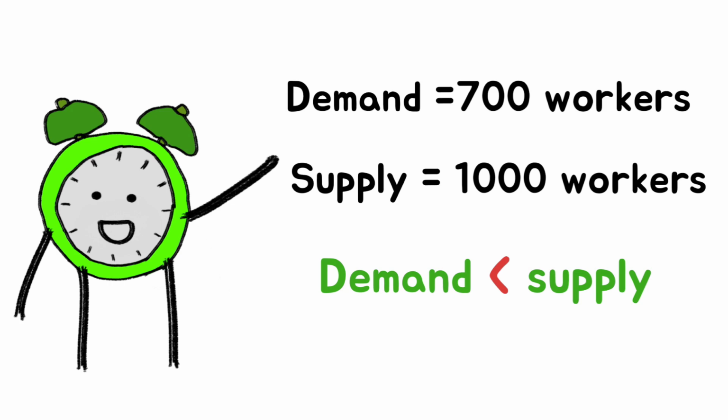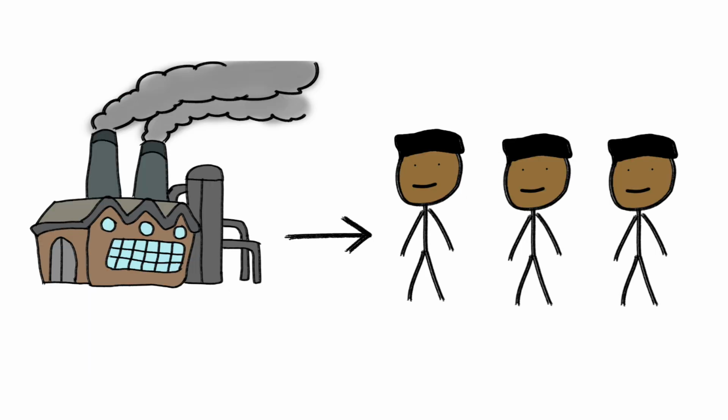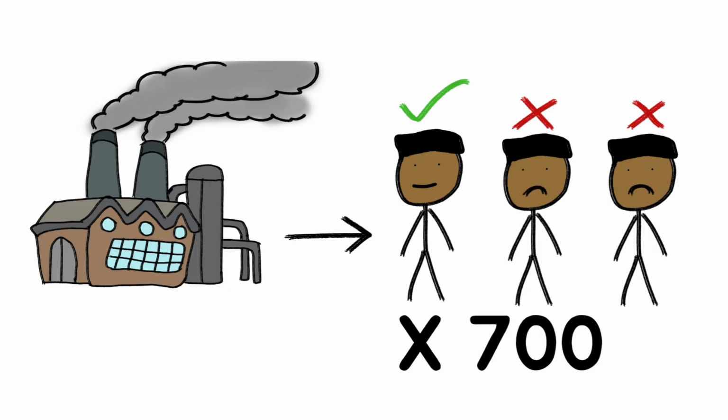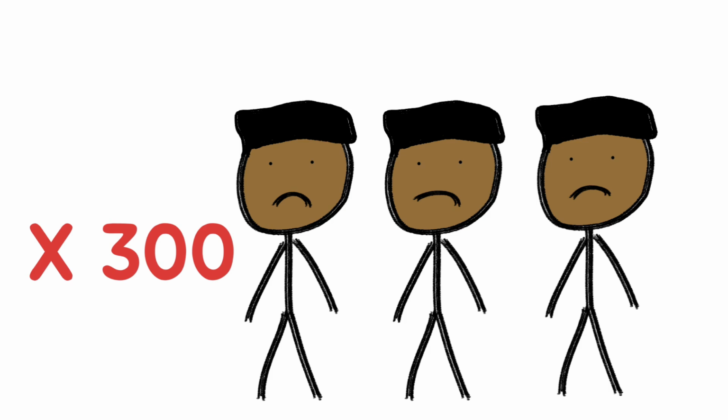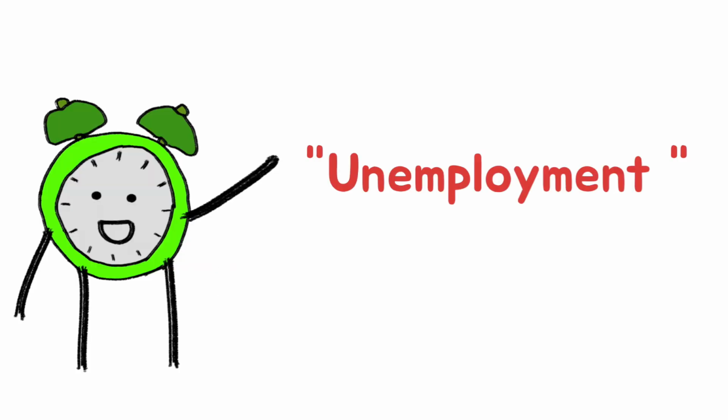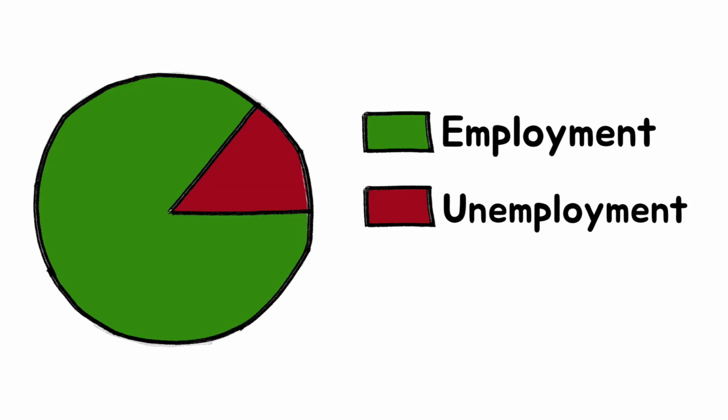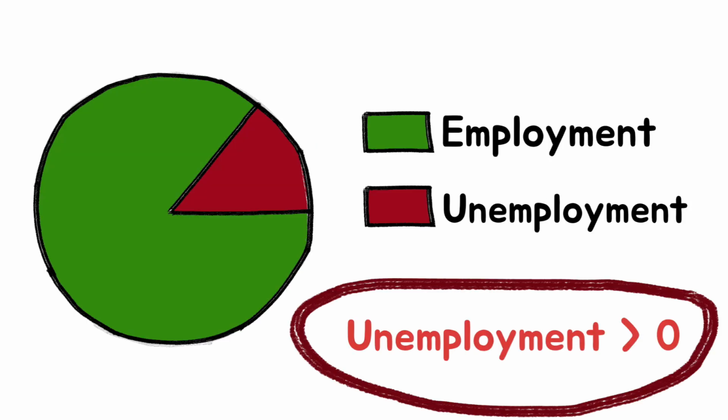Because demand is less than supply, the company only hires the 700 workers it needs. That means 300 people are left jobless. This is called unemployment. Now, unemployment is greater than 0.